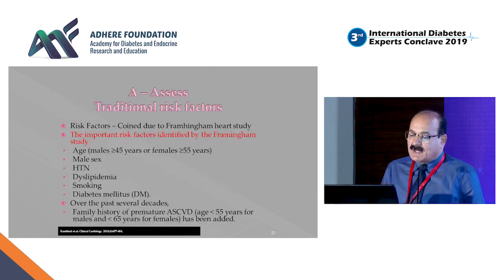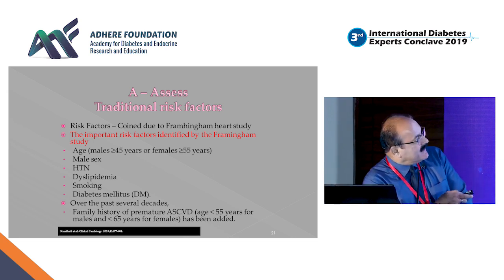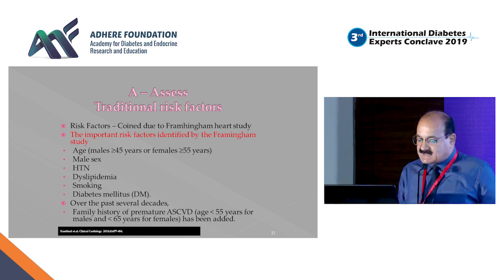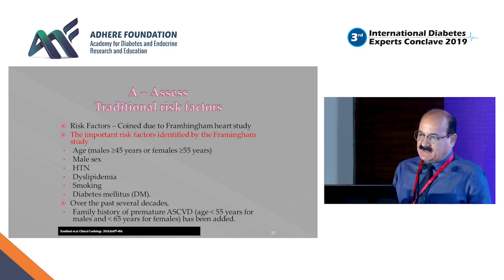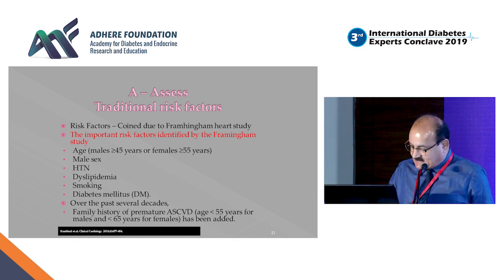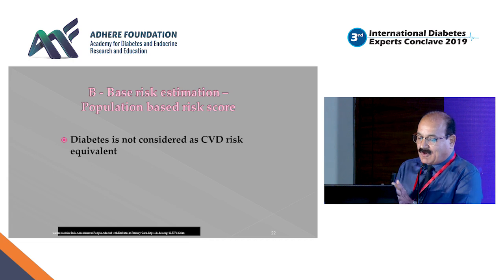A, as I told you, is to assess traditional risk factors, and it is primarily based on the Framingham Heart Study, where important risk factors identified are age, male sex, hypertension, dyslipidemia, smoking, diabetes, and of course, a family history of premature atherosclerotic cardiovascular disease if it happens at less than 55 years for males and less than 65 years in females. Diabetes, unfortunately, has not been considered as a CVD risk equivalent.